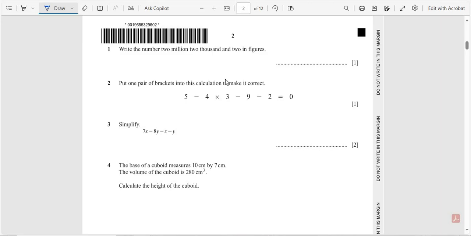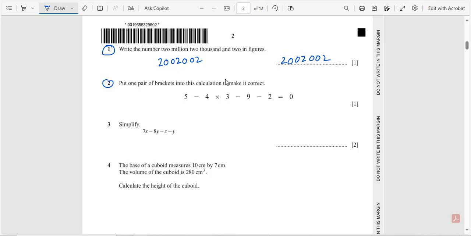Question number 1. Write the number 2,002,002 in figures. So 2 0 0 2 0 0 2. This number is 2,002,002. So the final answer is 2,002,002.